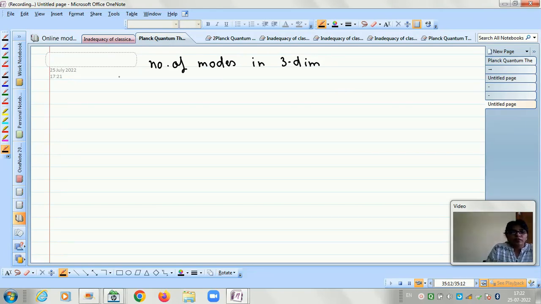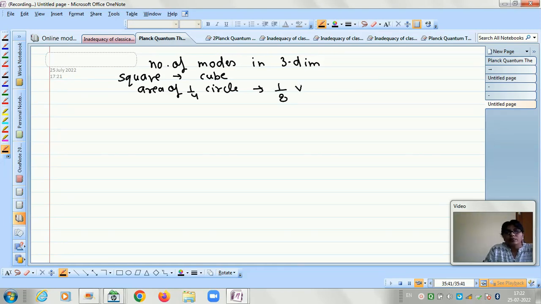So instead of the square, now we have the cube. The number of cubes will represent the number of modes, and instead of the area of a quadrant, the area of 1 by 4 of a circle, now it will be 1 by 8 of the volume, 1 by 8 of the volume of a sphere.